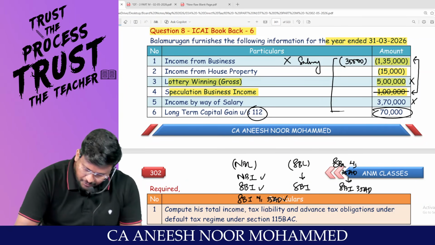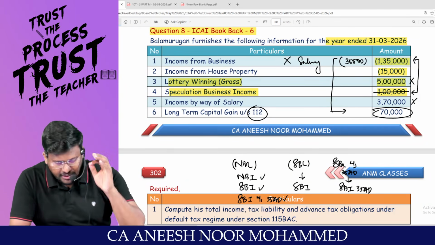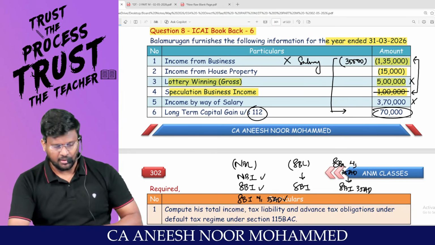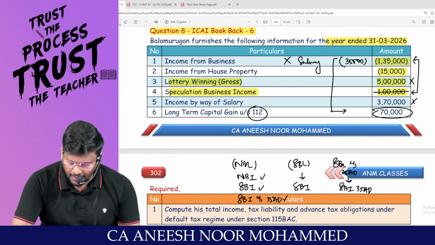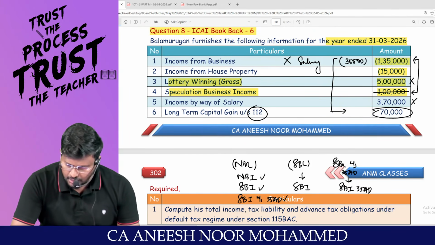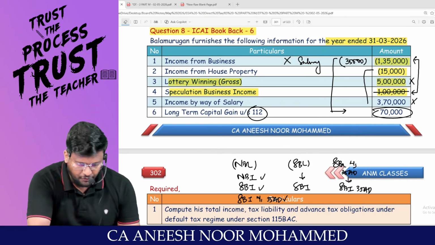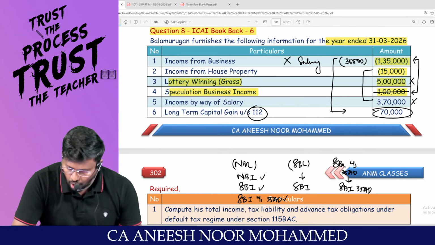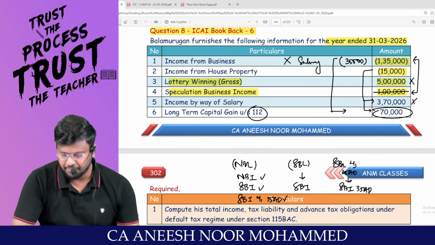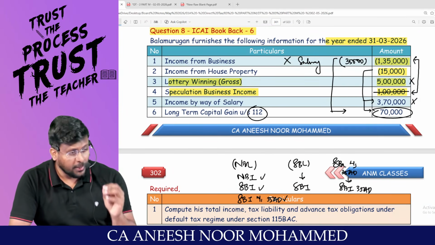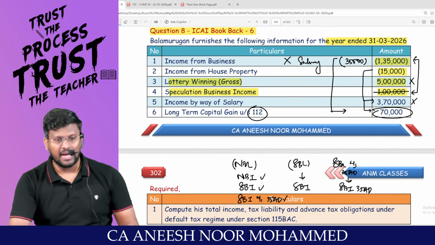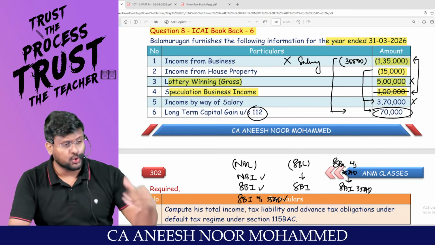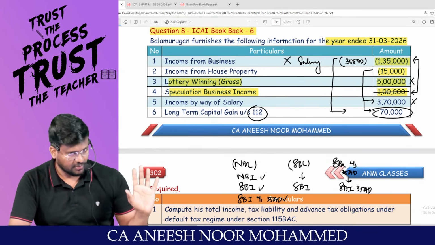That means this 35,000 can happily be set off against this 70,000. Then balance only how much will be there? 35,000 will be there. Even this house property loss of 15,000 can happily be set off against, sir, either salary or long-term capital gain. Since the salary will be taxable at normal rate and capital gain will be taxed at special rate, I will try my level best to knock off the special rate first. That is a good tax planning.